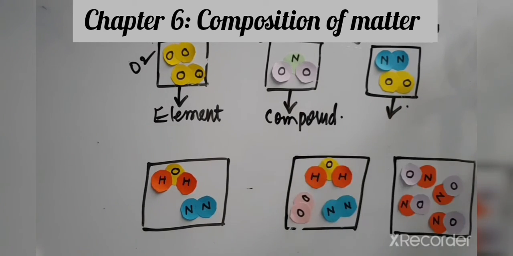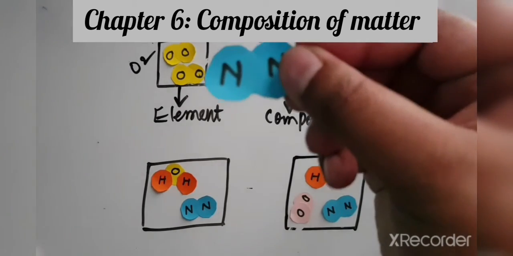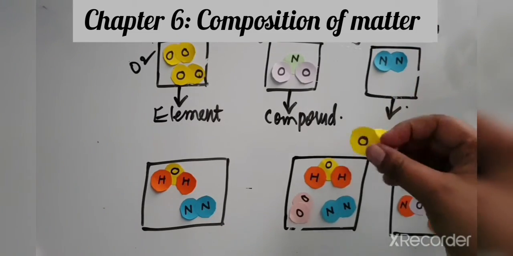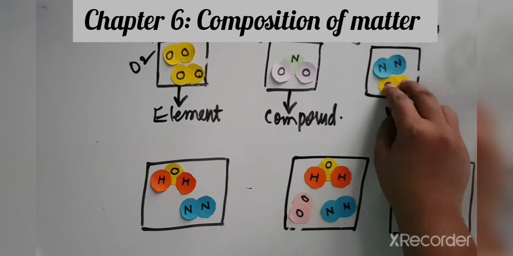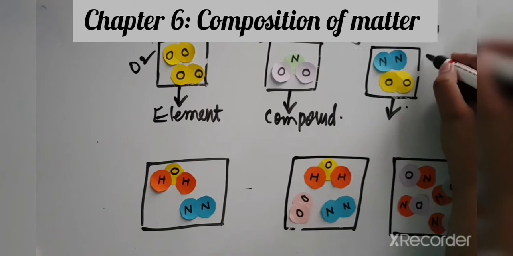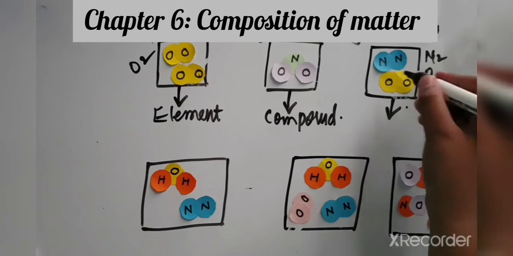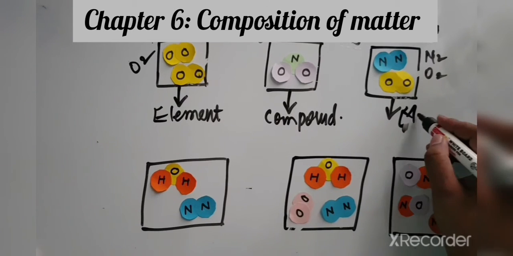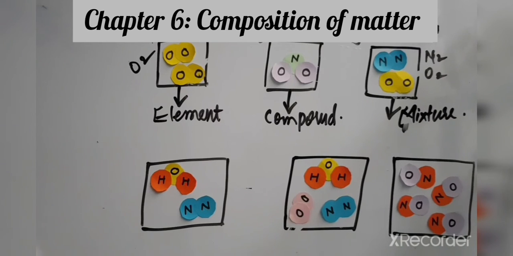Now let us take the last example, which is these two. Here we have a molecule of nitrogen, and the second one is a molecule of oxygen. Nitrogen is N2, oxygen is O2. So here we have two different elements. So what will it be? It will be a mixture, because we have two different elements, molecules, in this.